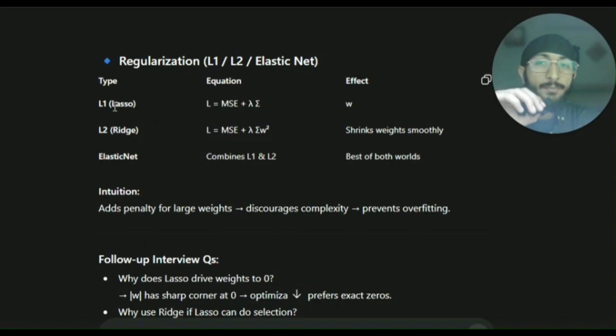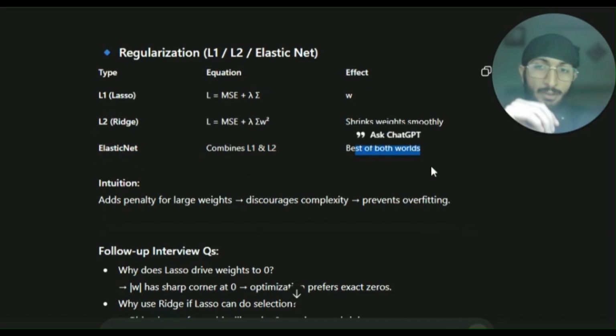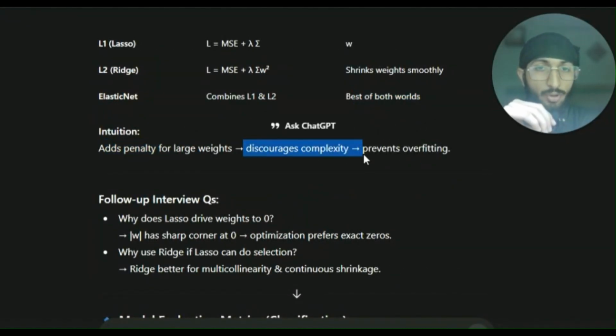So it is also said that in L1, since we are reducing some coefficients to zero, we are actually performing feature selection, where we want the insignificant features to go out of the equation and only consider the significant features. But in L2, we are not performing feature selection because we are not reducing the coefficients to exactly zero. We're just shrinking them. And then we have elastic net, which combines L1 and L2, so we get the best of both worlds. Now, intuition is it adds a penalty for large weights, discourages complexity, and prevents overfitting. This is what regularization does.